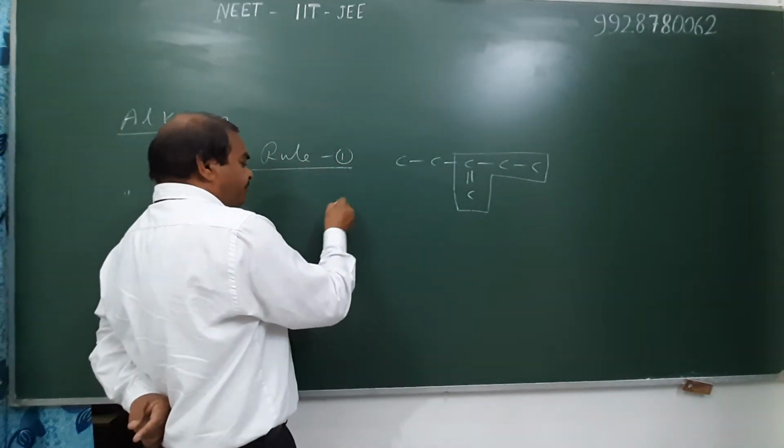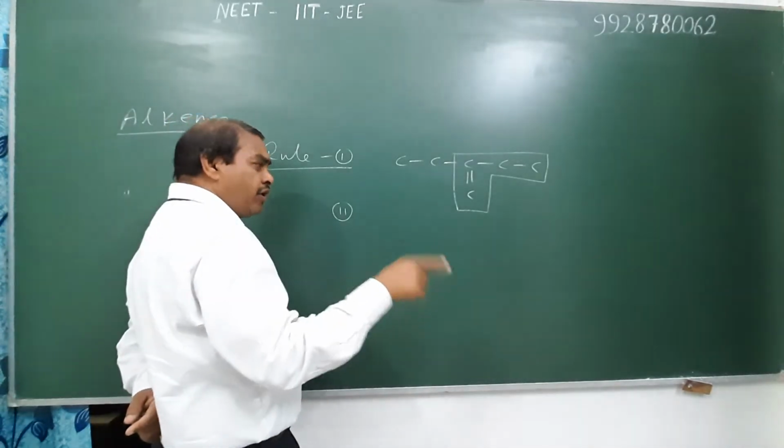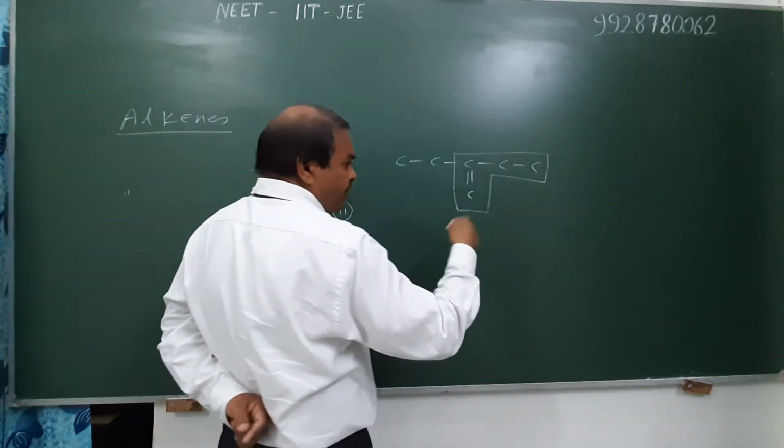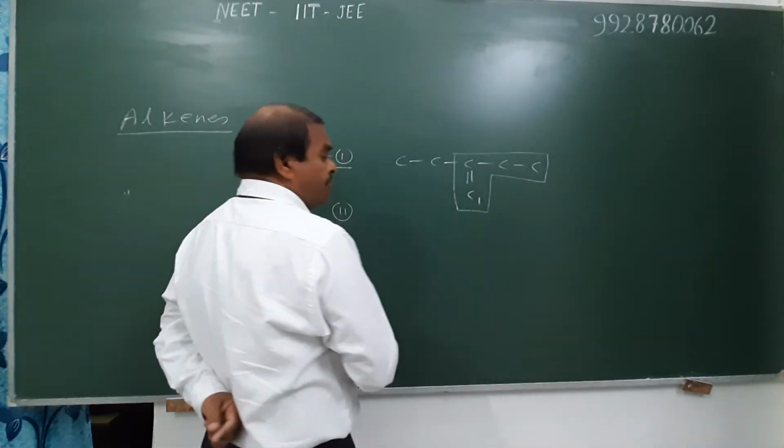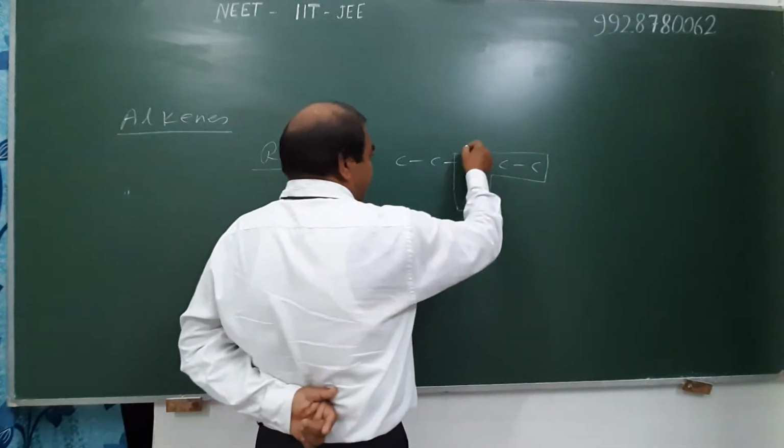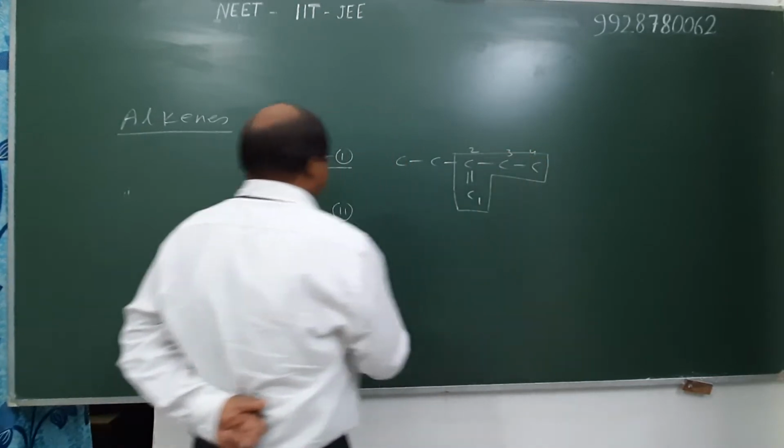Rule second, minimum position is given to the multiple bond, like double bond and triple bond. First of all, we discuss double bond. Therefore, position first is given to the double bonded carbon atom. Number 1, 2, 3 and 4.